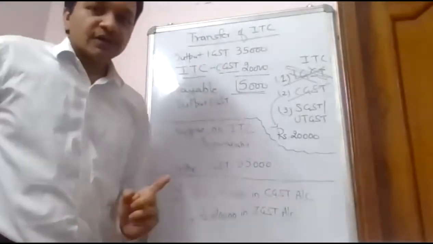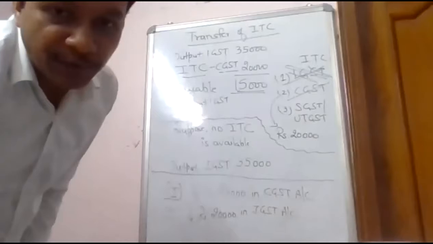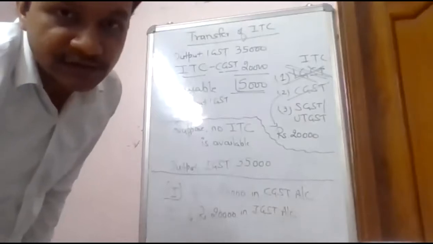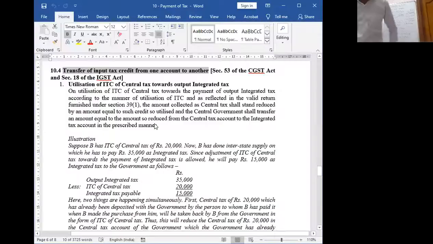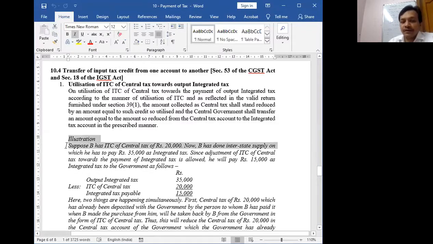If still not clear, please understand it with the help of this chart. Let me share this screen. See what is happening here. Same illustration, kindly see it. I am B in this illustration. Suppose I have ITC of central tax 20,000.